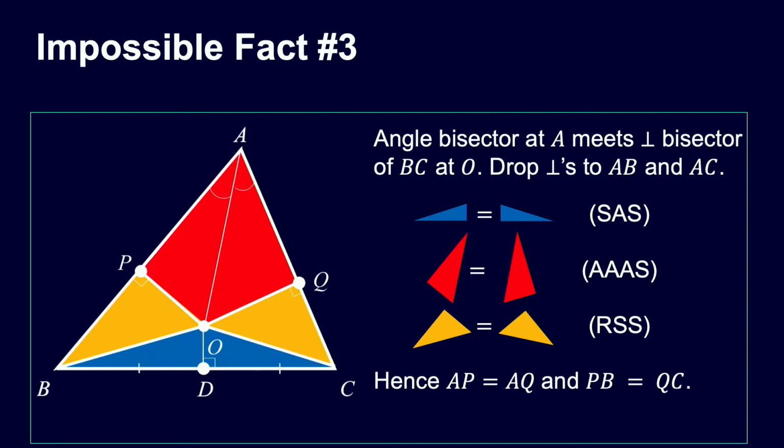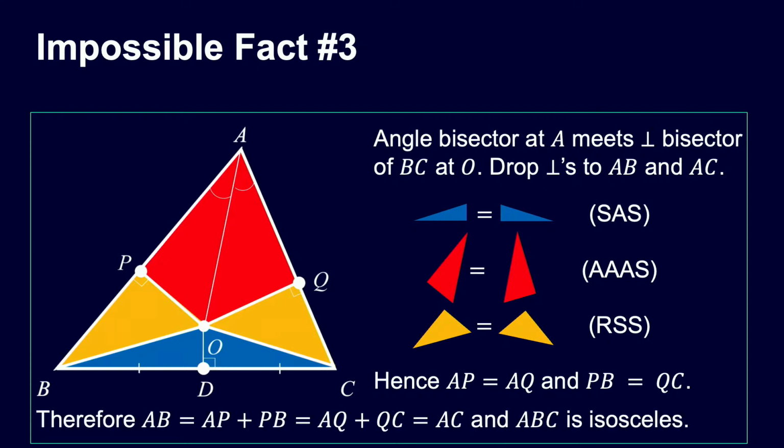So AP equals AQ, PB equals QC. Now you might see where we're going. AB is AP plus PB, but AP equals AQ, and PB equals QC. So we've got that AB is equal, in length, to AQ plus QC, which is just AC. So what we've shown is that AB equals AC. So it's an isosceles triangle.